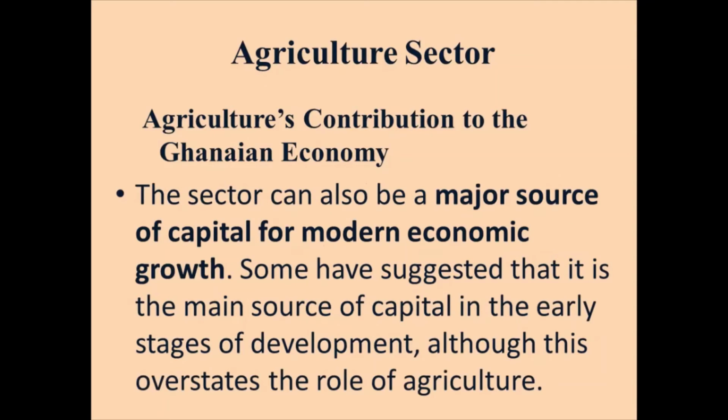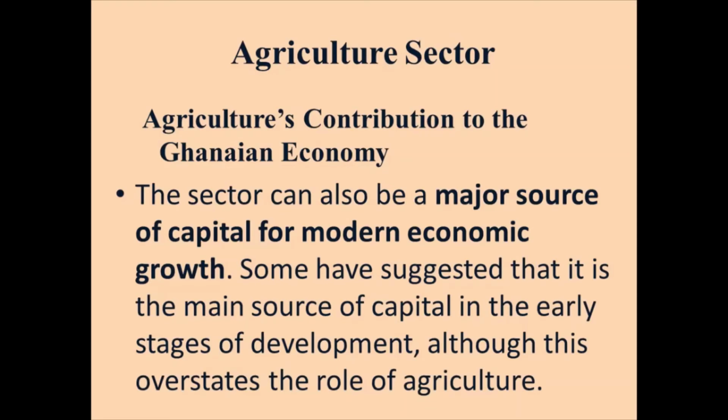Also, the sector can be a major source of capital for modern economic growth. Some have suggested that it is the main source of capital in the early stages of development, although this overstates the role of agriculture. The main thing we're talking about here is that it can be a major source of capital for modern economic growth.